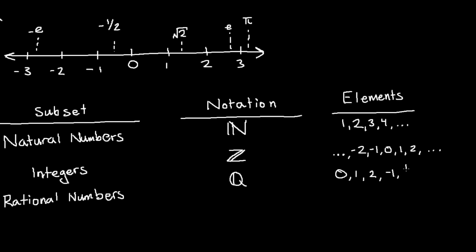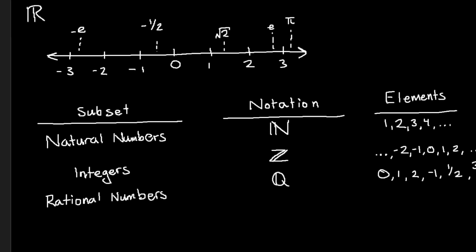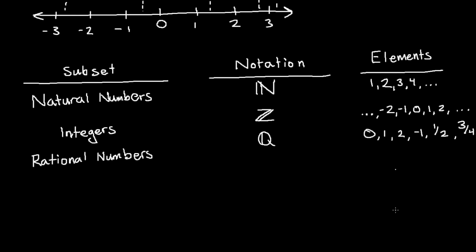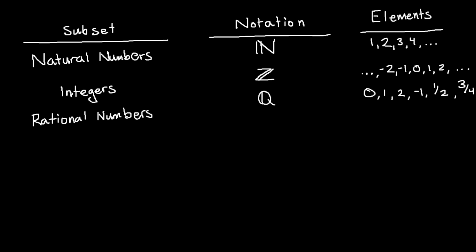So, 1/2, 3/4. Let me just keep going: any fraction you can think of, positive or negative. Specifically, we can define the rational numbers as a set.